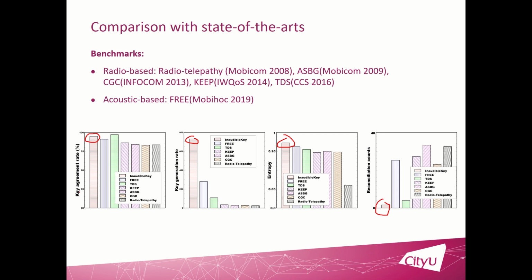And for the key agreement rate, our system ranks second. The first method is called TDS. It can achieve a very high key agreement rate because its working distance is very short. It's less than 5 centimeters, which makes this system less practical. So we can see that our system can generate more keys, achieve a higher key matching rate, and also achieve higher entropy, and only require fewer reconciliation counts compared to other methods.